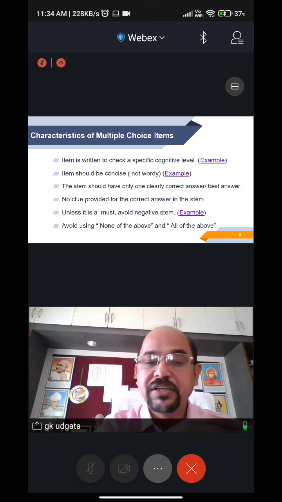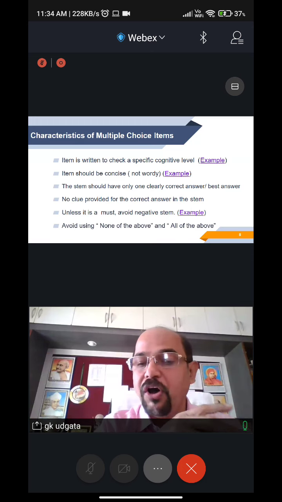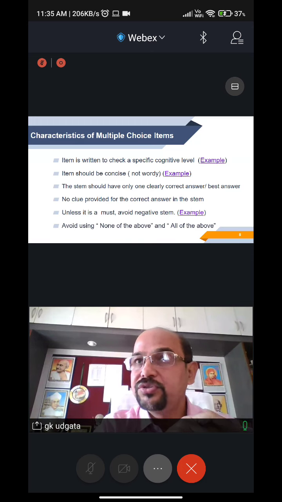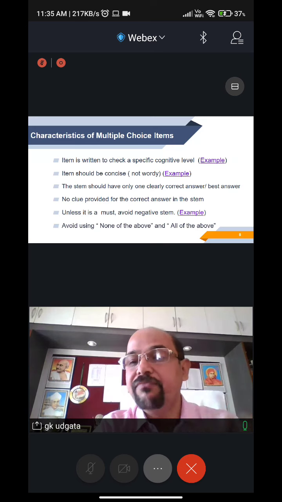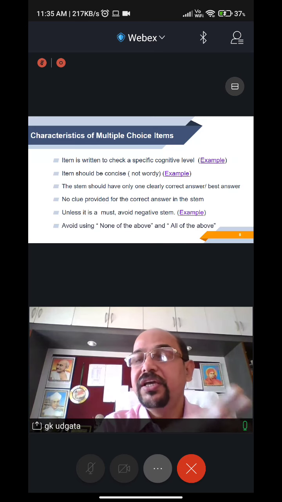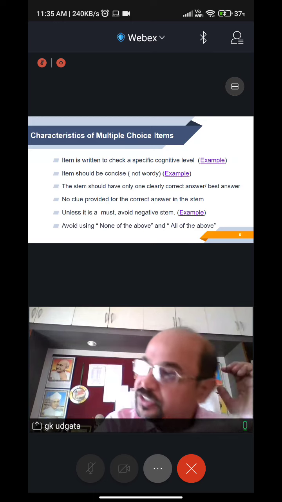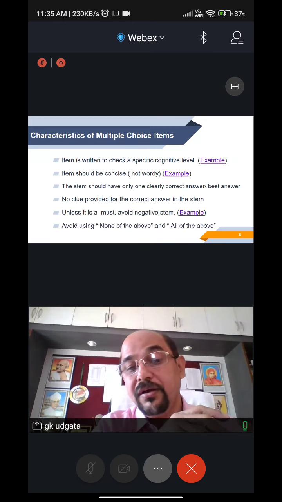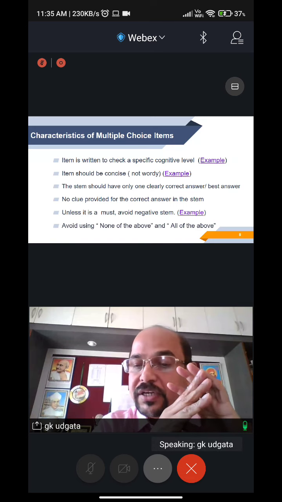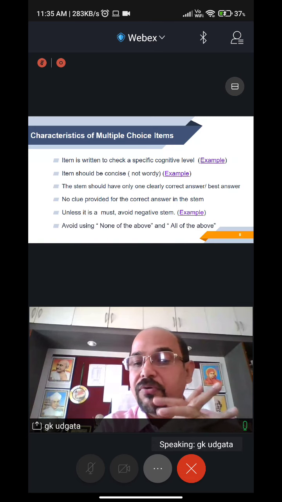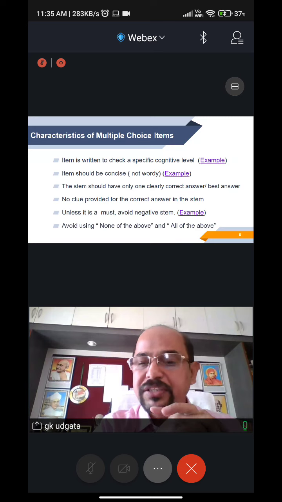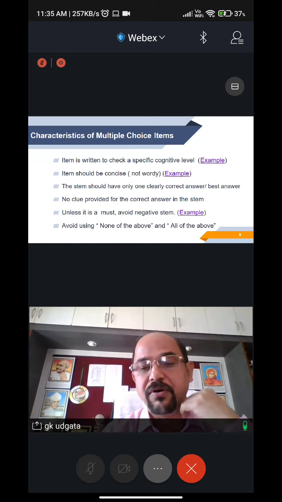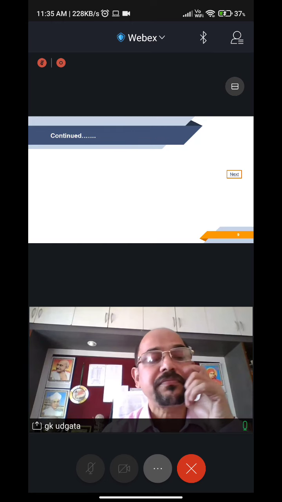Similarly, "none of the above." Suppose "none of the above" comes as option B. "None of the above" is not A. So this will be completely invalid if you are using any software or you are generating MCQs using a computer. You should completely get rid of using "none of the above" and "all of the above." But otherwise also, it is advisable not to use them.